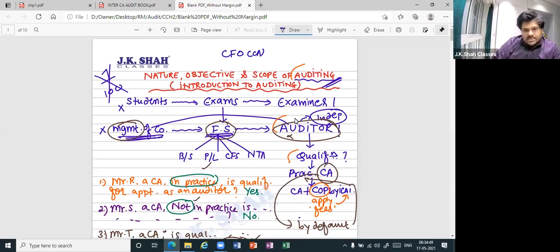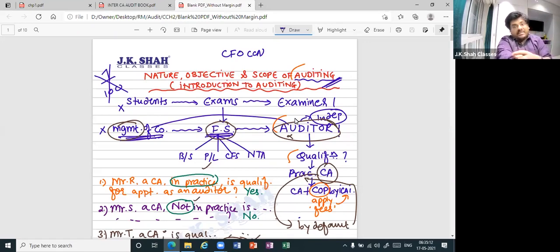Yesterday we started with the subject of auditing, and thereafter we started with the first chapter, which is nature, objectives, and scope of auditing. Firstly, I asked you the question: what do you mean by auditing? We'll link it to a simple example of you students. Just like a student who writes an exam cannot check their own exam, it has to be checked by an independent third person, an examiner. Similarly, we use that concept in case of financial statements.